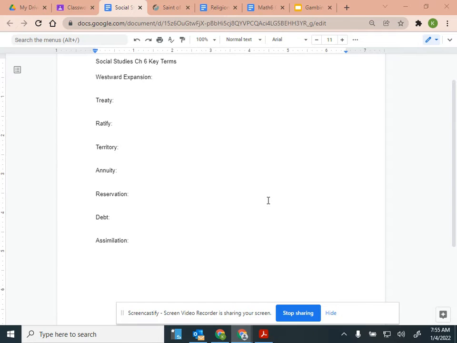Yeah, it's not even just getting used to it, it's adopting it, doing it yourself. So it's adopting the values and habits of the larger group. So yesterday in the other class, somebody had brought up, well, why didn't the American Indians just live in the houses with the settlers? Why did they have to give up their land and go to a reservation? They could have just lived in a house. That would be assimilating to the white settlers' lifestyle, to their culture.